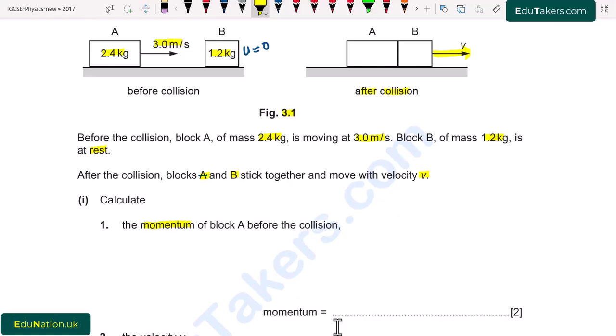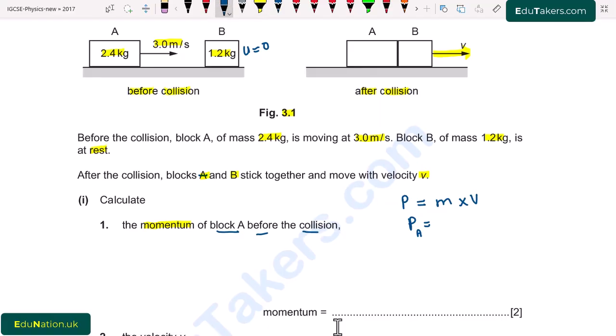For that we have to know what momentum is. Momentum is basically the product of mass and velocity. I write here momentum, represented by P, is equal to mass multiplied by velocity. We have to find it for block A before collision, so we consider the diagram before the collision.